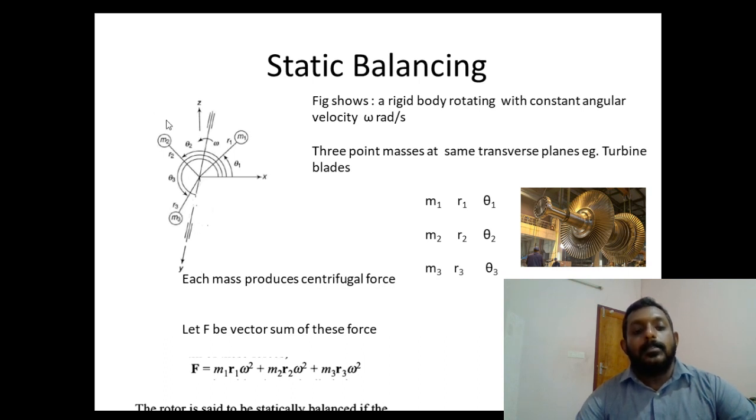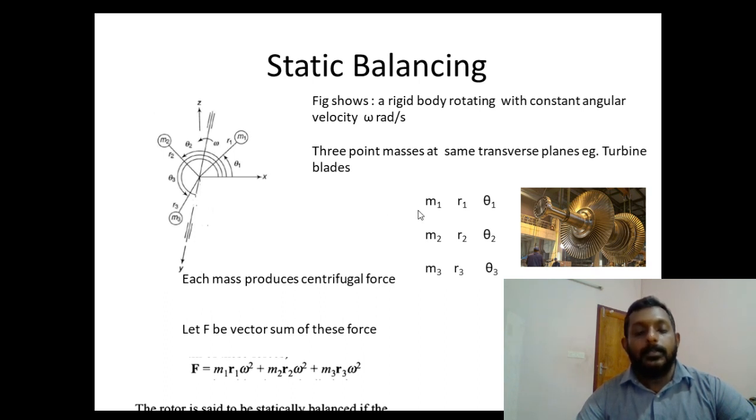So, if the system having three masses M1, M2 and M3 is in a completely balanced situation, then each mass contributes to the force. What is the force? The external or outward centrifugal force. How do we express the centrifugal force? We express the centrifugal force as m r omega square. So this m r omega square will be produced by each mass.